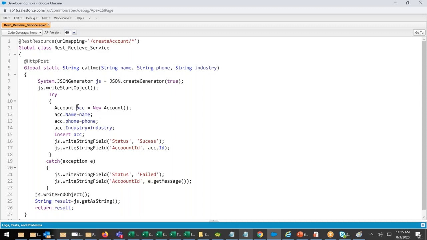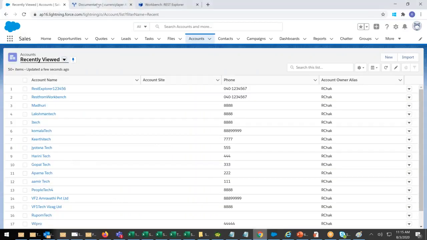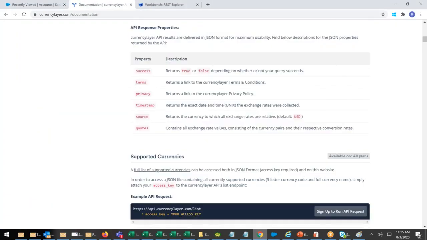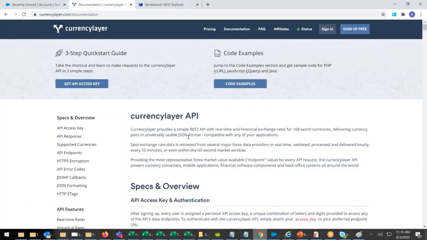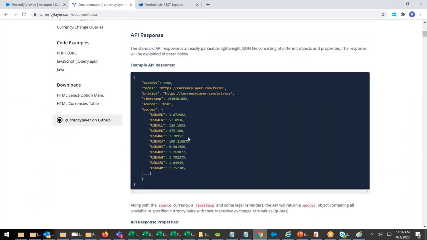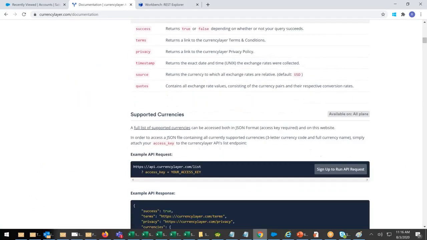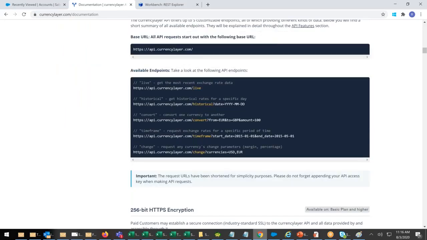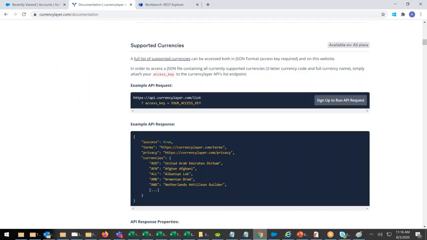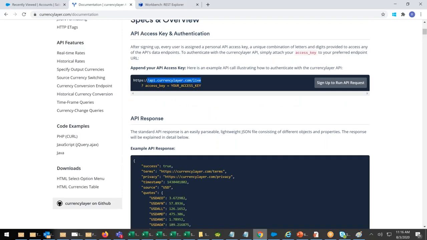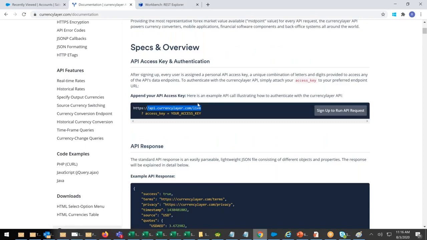Sir, I have to maintain the endpoint URL as well as documentation, both. Yeah, you have to. Otherwise, how will other people understand? If Currency Layer had not provided the documentation, how would you understand how to do this? Whenever you write a REST service, we are requesting this URL. Somebody will receive it at their end. So they have written a service.